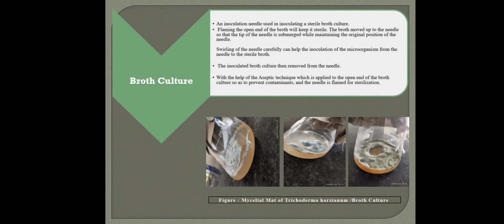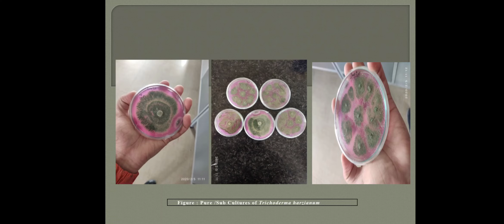And there is a technique which we use. We take this broth in the laminar airflow, open the plug and sterilize its mouth, and keep it in a slightly slanting position. Then we just pour or drop the inoculum in, slightly touch it with the surface of the broth, and again sterilize the mouth and plug it. This way we get a contamination free culture.